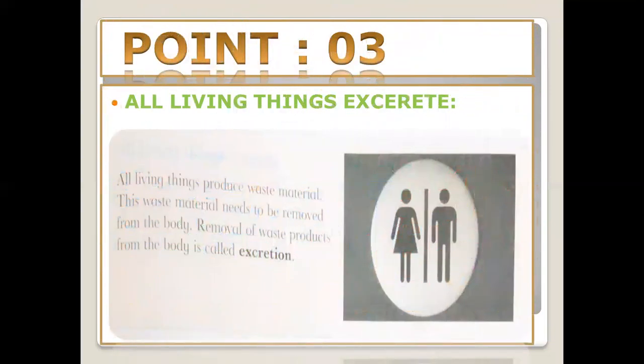The third characteristic of the living thing is that all living things excrete. All living things produce waste material. This waste material needs to be removed from the body. Definitely, waste material will be removed from our body, then we can take other food. Otherwise, it will not be possible for living things without excretion to take new food. Removal of waste product from the body is called excretion.